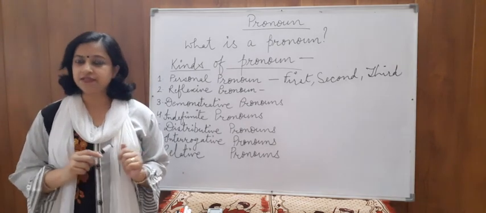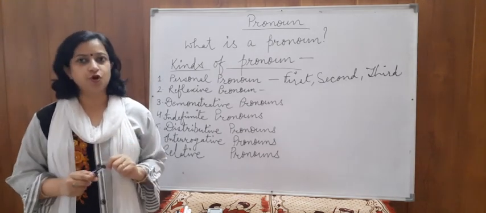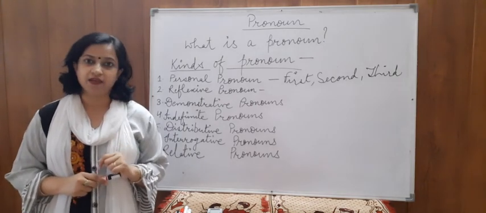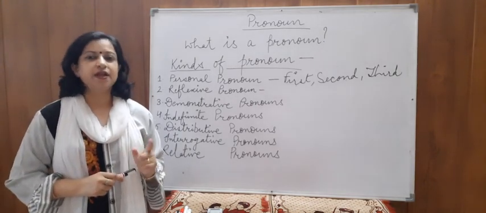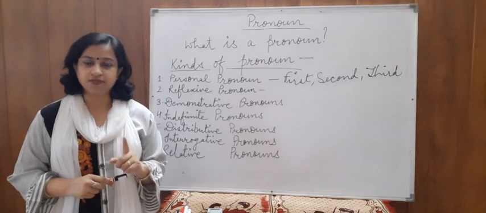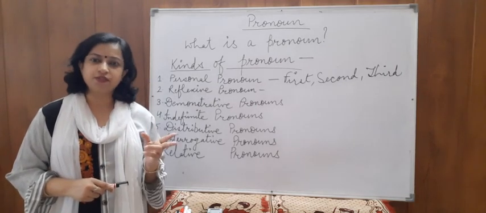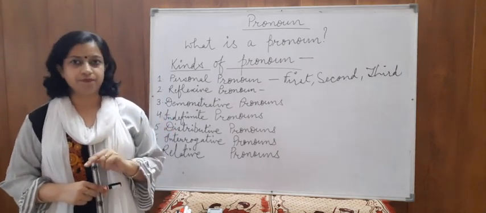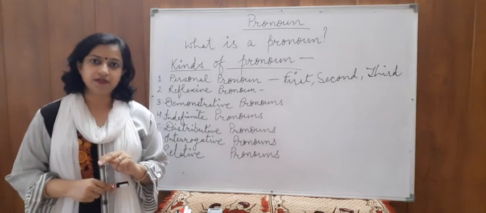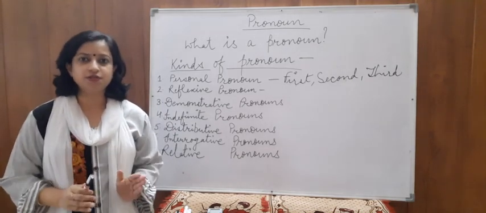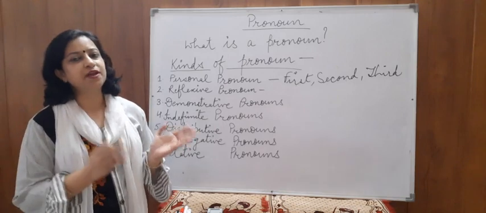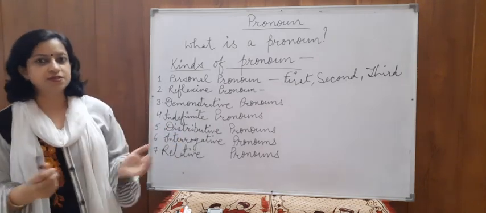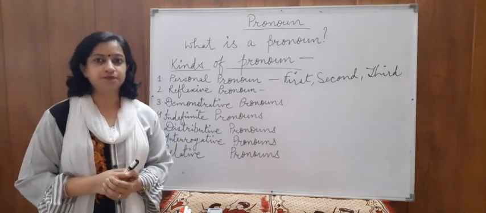So in the second sentence, in place of Tom, I used the word he, and that word he is called a pronoun because he is used in place of the noun Tom. Alright? Is this clear? So we always use a pronoun in the place of a noun. So this is a kind of replacement of a noun.